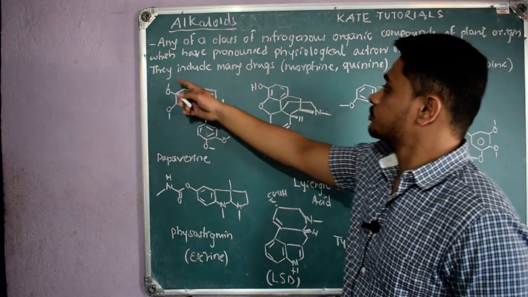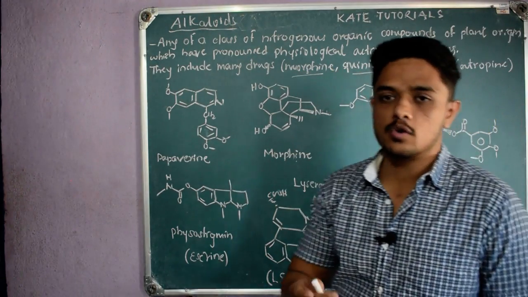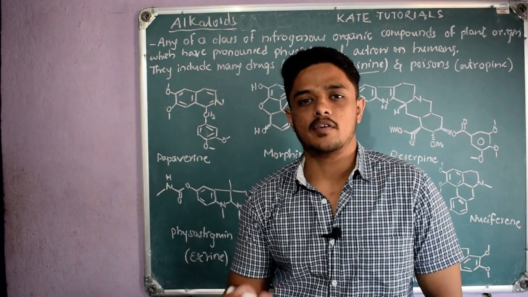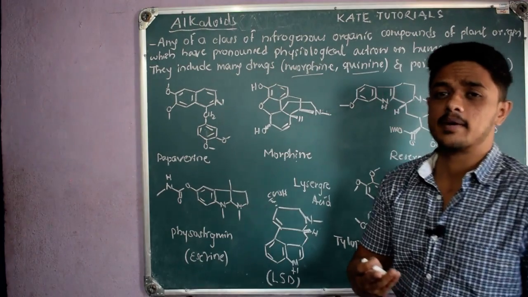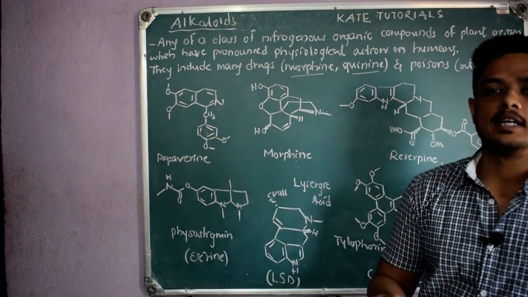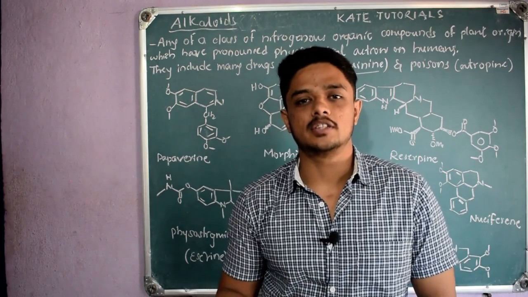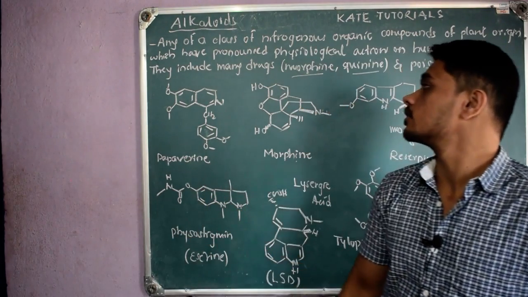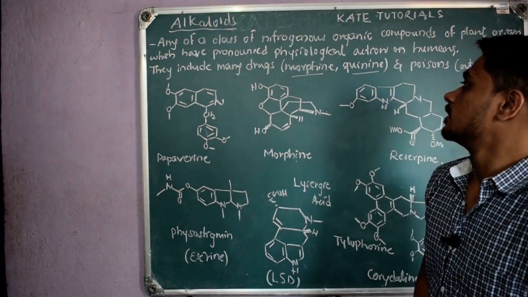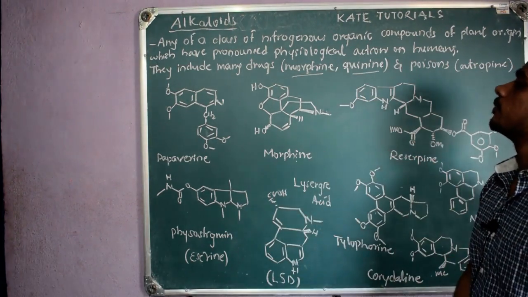These alkaloids include many drugs. For example, morphine and quinine, we can use them for medical purposes, for severe pain. If people are suffering in pregnancy or in some accidents, to get relief they are given these drugs. But if normal people take these drugs, they will get hallucinations. If they take these alkaloids to get intoxicated, then it becomes illegal. Many countries ban these things. So we should use them for medical purposes only. In hospitals they make use of them.